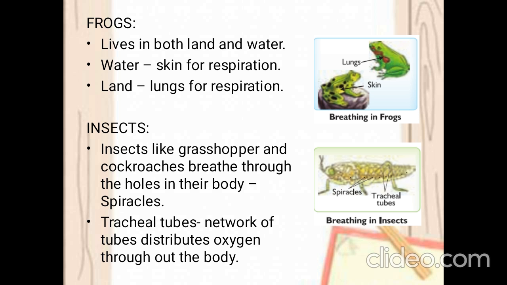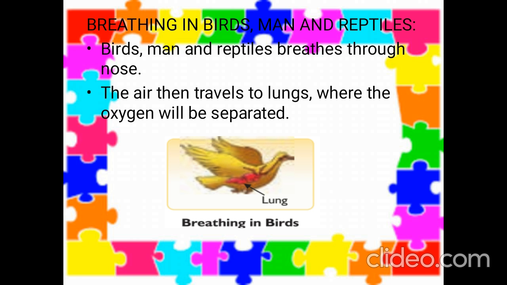So, insects will breathe with the help of small holes named spiracles, and the air will get distributed throughout the body with the help of tracheal tubes. Then birds, reptiles and humans will breathe through their lungs.